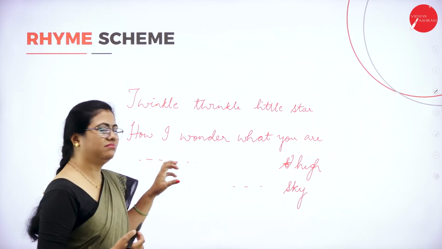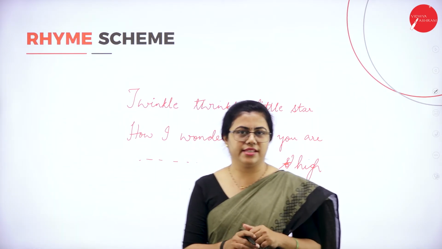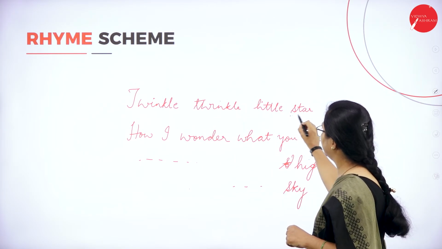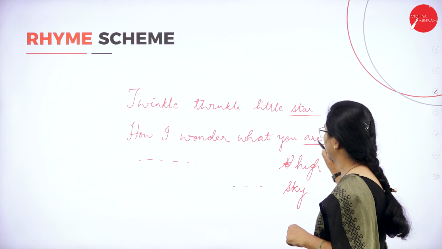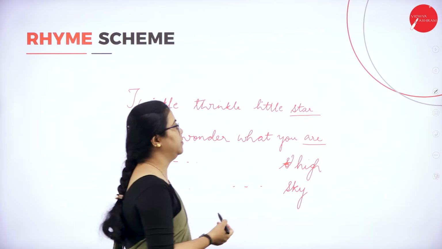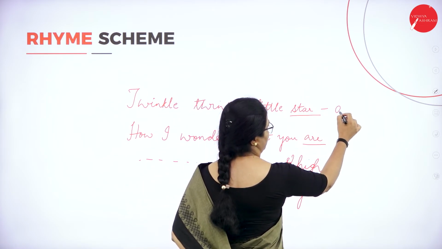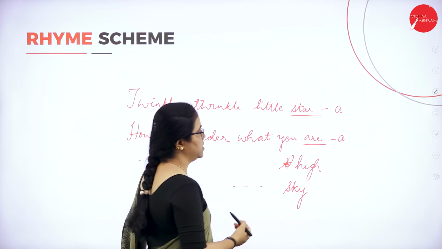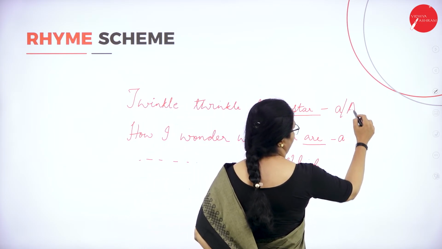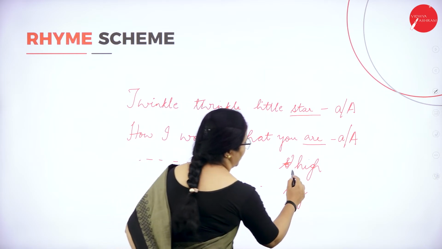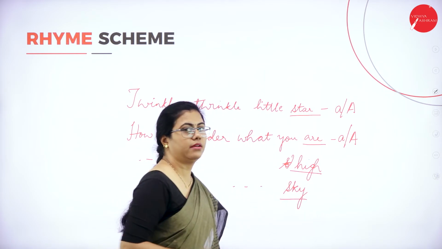This is the most well-known rhyme, I can say. So why did I write about rhyme scheme? Here you can see that the word star rhymes with are. You have to choose the rhyming words like this and you can give a name to it. It can be a small a, it can be a capital A also. That depends. Here you can see high and sky are rhyming.